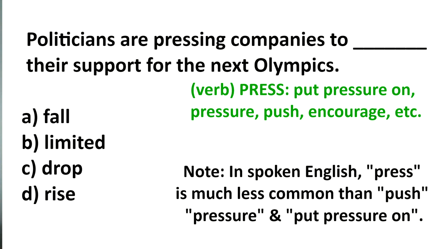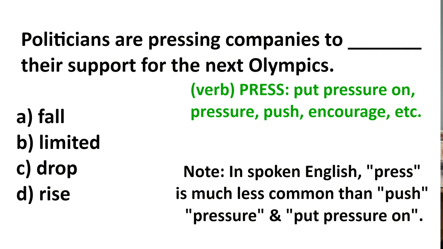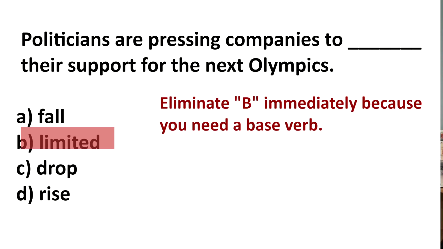If you press someone to verb, you are pushing them to do something. So we look back at the question, politicians are pressing companies to verb their support. So they're pushing them. Now, we know we need a base verb here. So right away, we can eliminate be, because I don't push you to did something, I push you to do something.